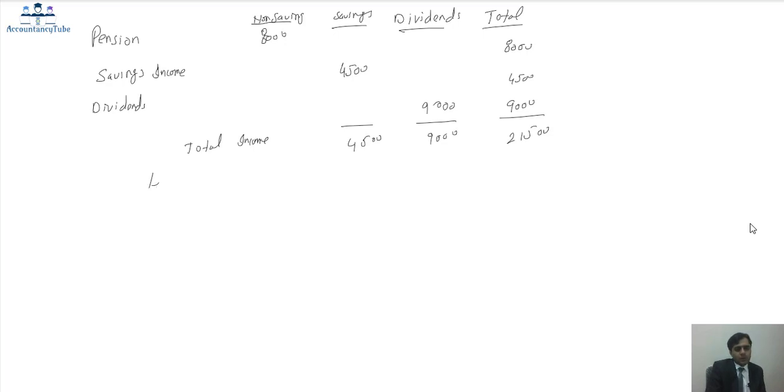We have to deduct the personal allowance out of this. Less personal allowance. How much is our personal allowance? Our personal allowance is 11,850, isn't it?